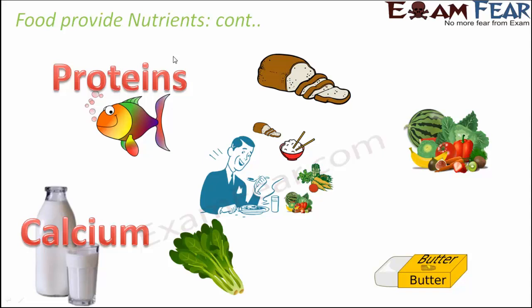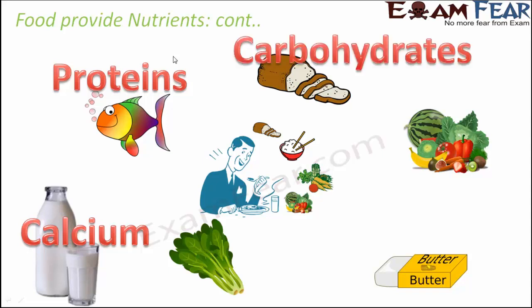Like pulses are also very rich in proteins. The soya beans are very rich in proteins. You talk about bread, whether it is bread or roti, chapati, wheat, flour, whatever form it is. All of them are rich in carbohydrates, and carbohydrates are a basic need for your body because carbohydrates contain carbon, hydrogen, oxygen, and all these things are needed by your body to perform the various metabolic activities, without which your body would not exist, because we are living organisms.